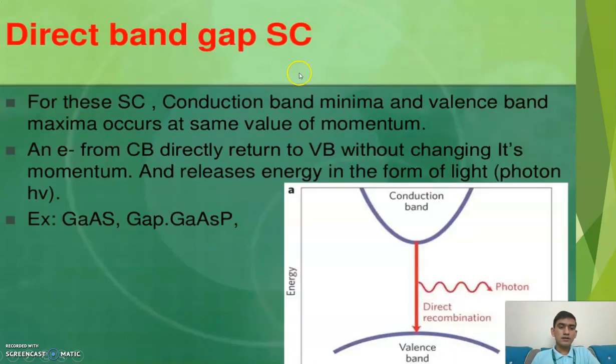Now we'll see direct band gap. For these semiconductors, the conduction band minima and valence band maxima occur at the same value of momentum. So the momentum value is the same, you can see in the diagram. An electron from the conduction band directly returns to the valence band without changing its momentum, and releases energy in the form of light, photons, hν. Examples are gallium arsenide and gallium arsenide phosphide, etc.